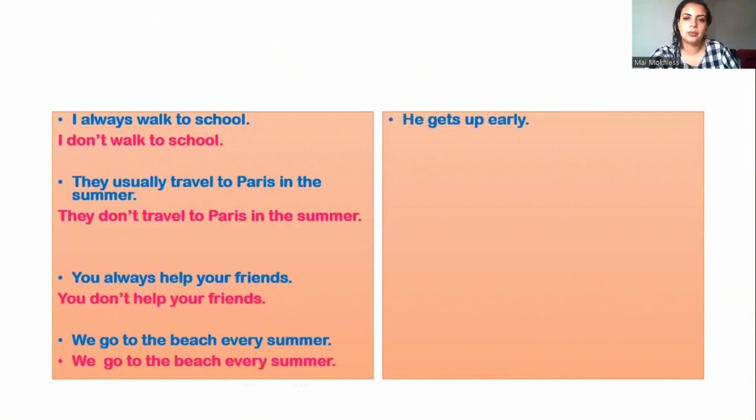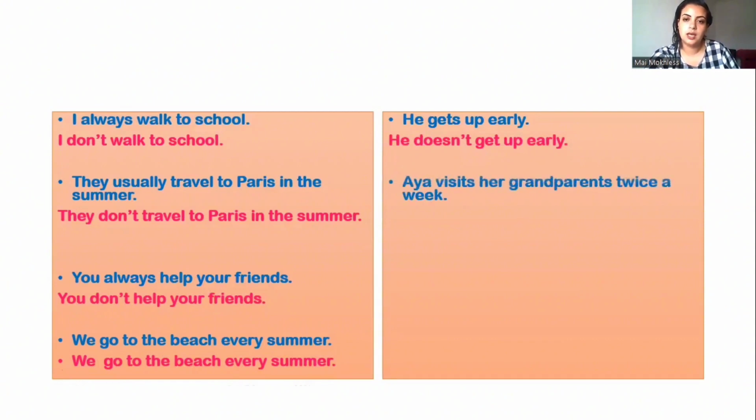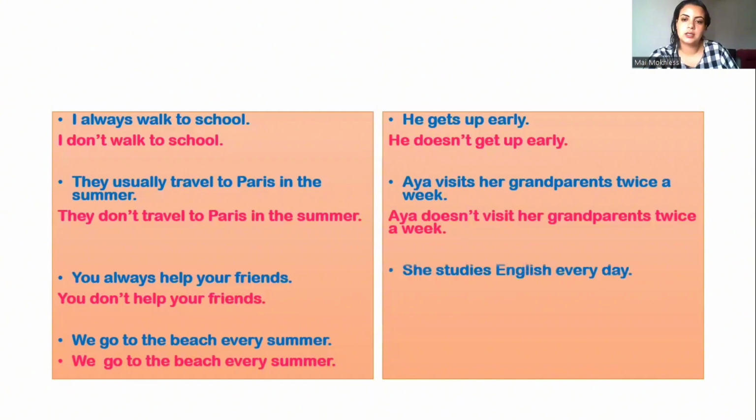He gets up early. He doesn't get up early. Aya visits her grandparents twice a week. Aya doesn't visit her grandparents twice a week. She studies English every day. She doesn't study English every day.